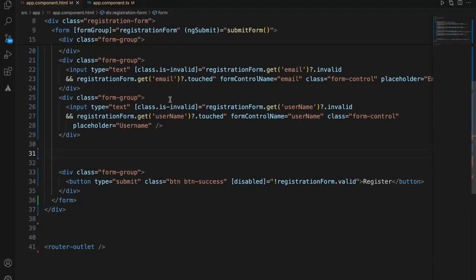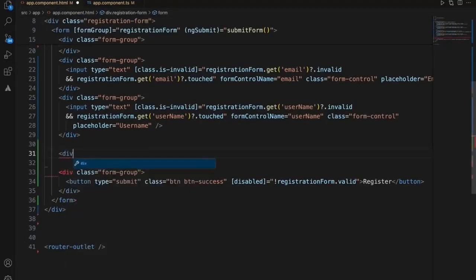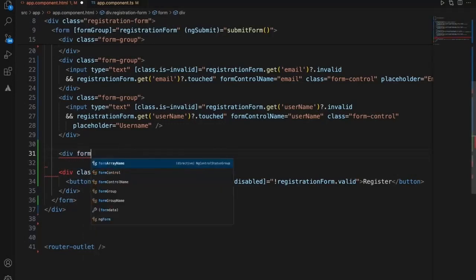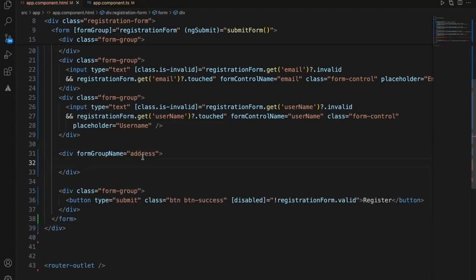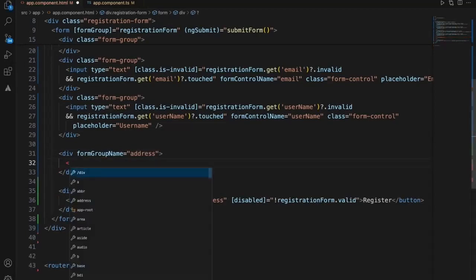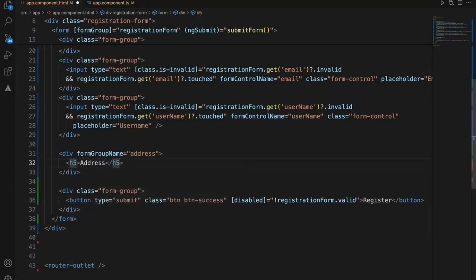To add the address, this is one more form group. Within this form group, there is one more form group. So for that, we have to say div formGroupName. The form group name is address. Within this, we'll just add a label for address.